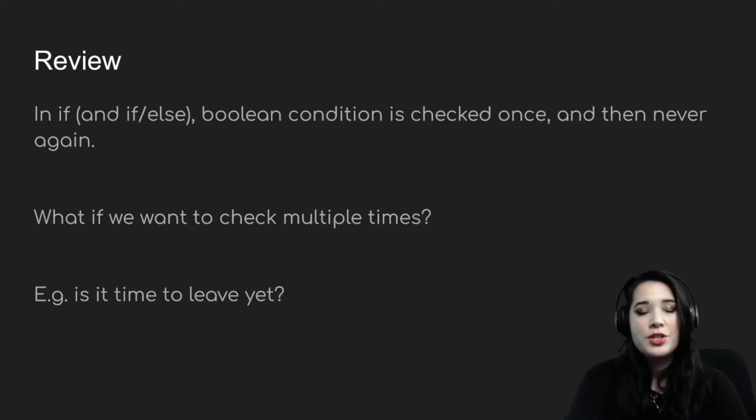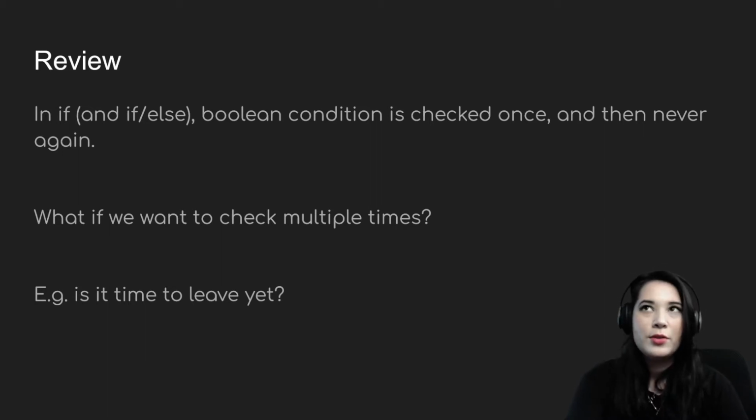So in the past two lectures, we've been talking a lot about if and if else statements, which check a Boolean condition and then use that to decide whether or not to run a suite of code. And that's been incredibly useful so far. But what if we want to check a Boolean condition multiple times?